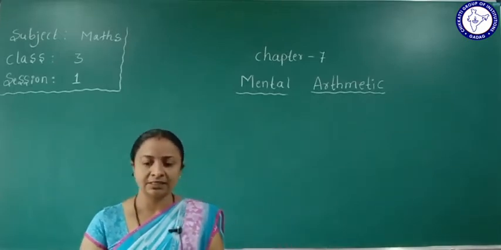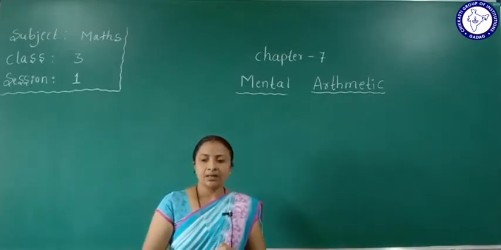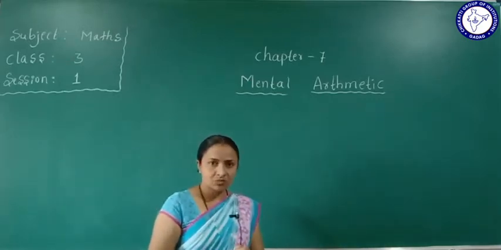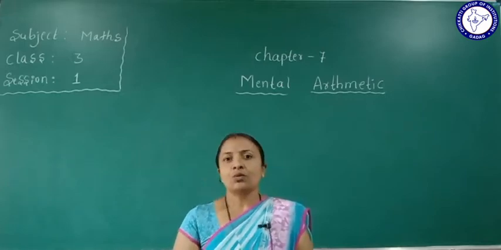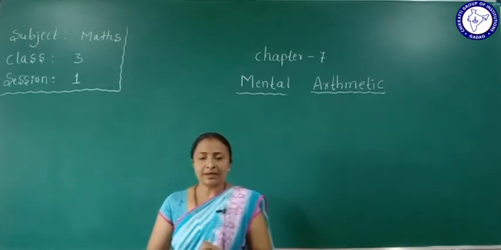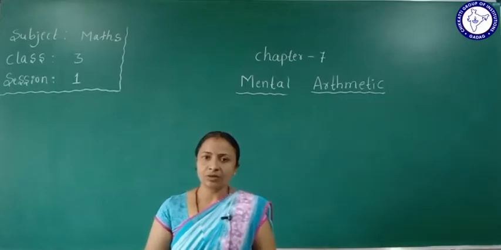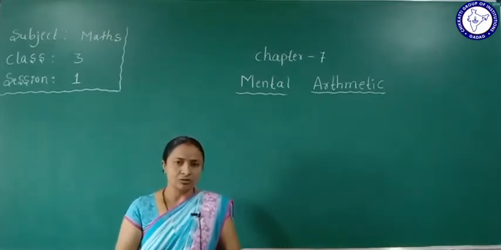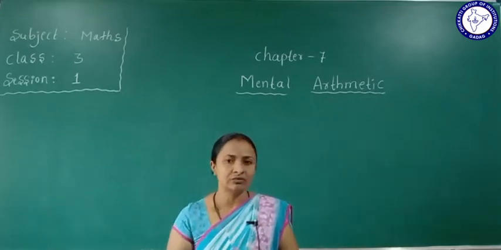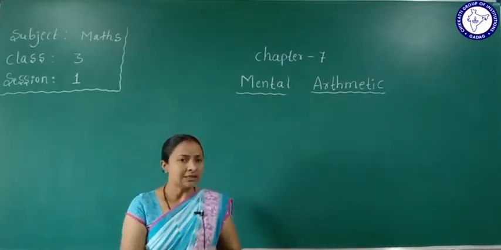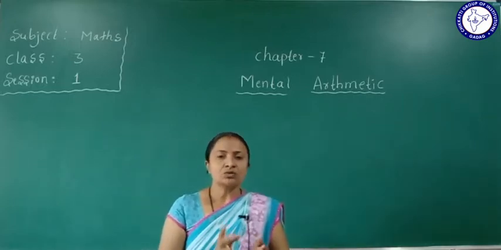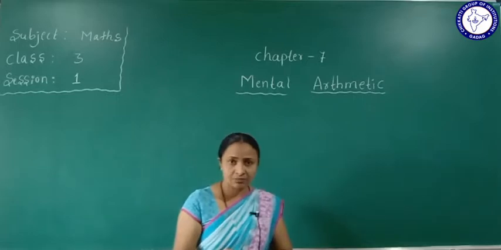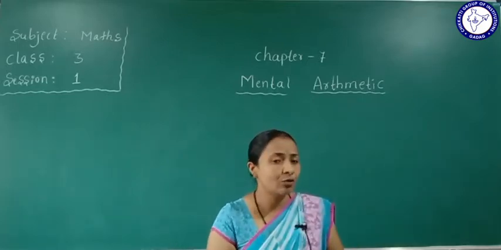Another example I'll give you. For example, you have 2 balls, and your friend and you are both playing. Your friend has no ball, so you give 1 ball to your friend, and 1 ball is with you. So how many balls remain with you?